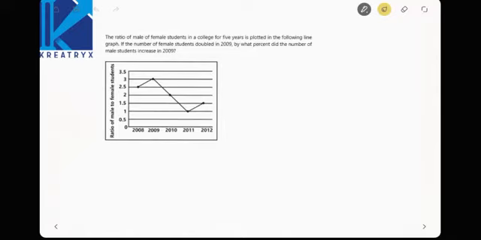So this is a 2013 GATE question. Now in 2008, what is the male and female ratio? Is it 2.5? Right? 2.5 can be written like this: 500 by 200. That is nothing but 2.5.